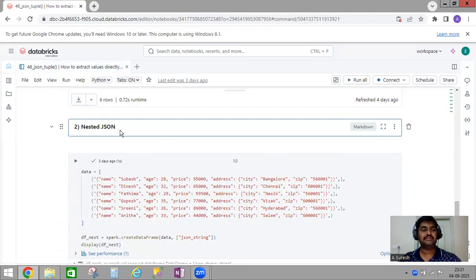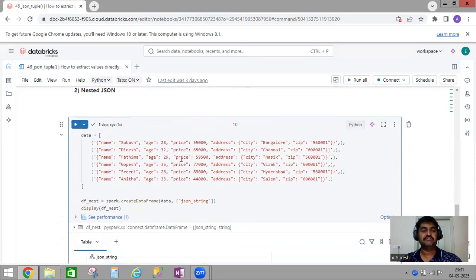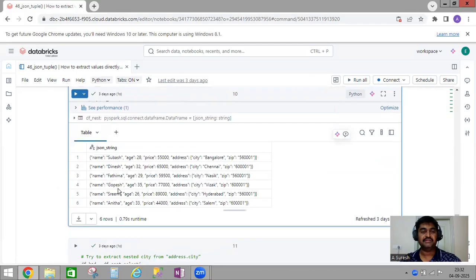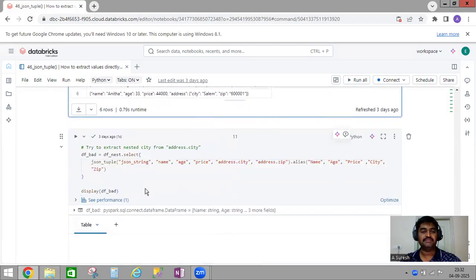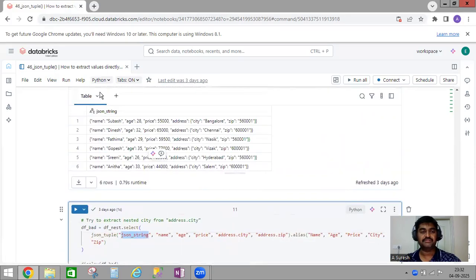Next we'll go for nested JSON. As we initially discussed, json_tuple won't support nested JSON. So suppose you pass this to json_tuple, we'll see what will happen. See, this is my first level JSON, and from this, address is the next level JSON. That means nested JSON. So here I created a nested JSON data frame, and on top of this I'm using json_tuple. This is my column name, json_string, and these are all the fields I'm passing here.